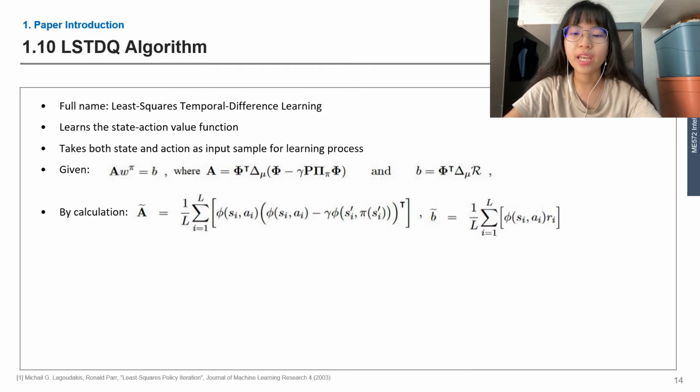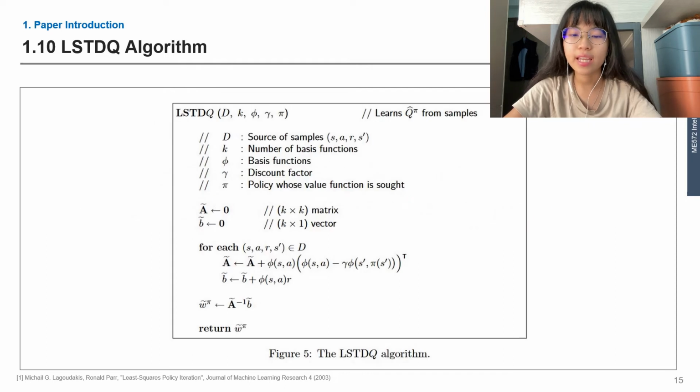Here is the pseudocode for the LSTDQ. You can see that for every state, action, reward, and next state in the data sample inputted, matrix A and vector b will learn an estimate based on these inputs for each loop. After updating A and b using the set of samples provided, making use of the previous formula, A omega pi equals b, omega pi could then be computed as the multiple of the inverse of matrix A and vector b.